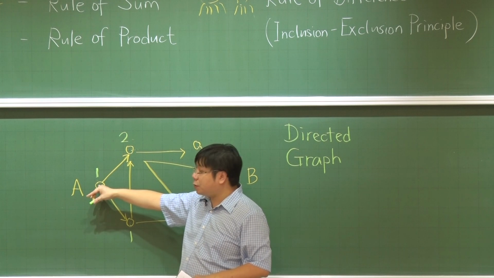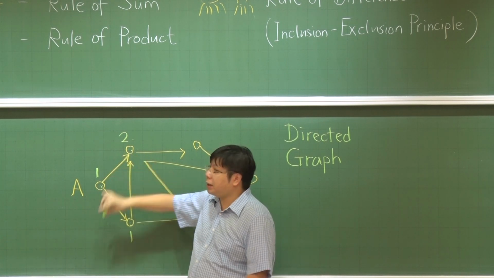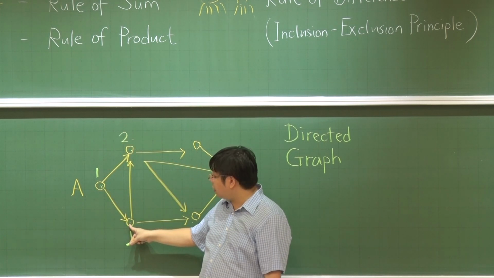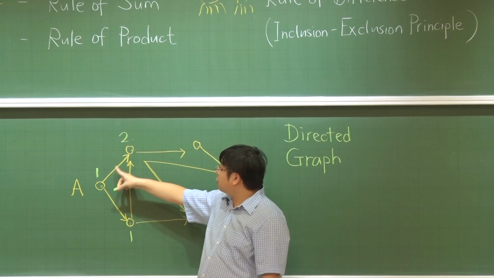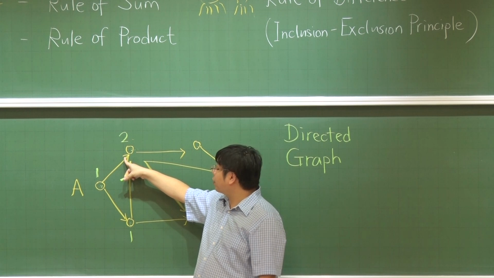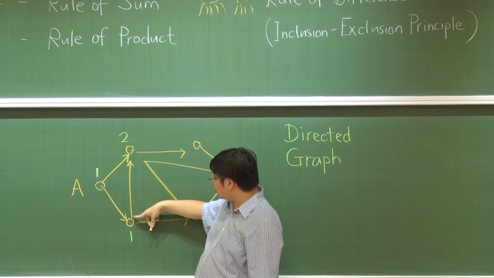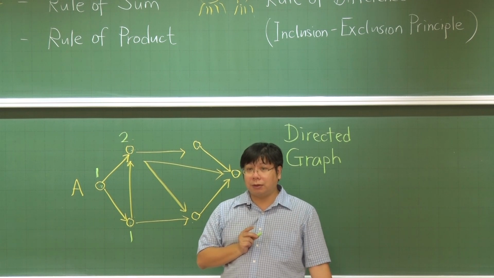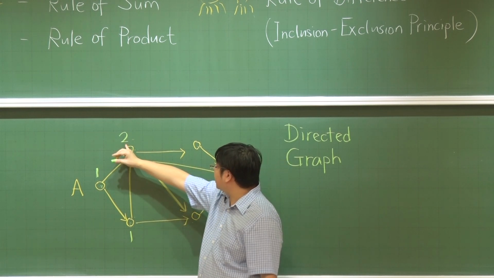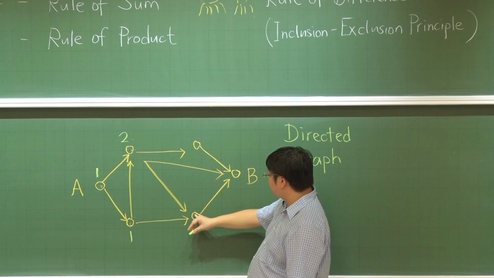One is from this one directly with an edge here. The other is I don't know how to get to this one from this vertex, then travel along this edge. So one is traveling using this edge before coming into this vertex. The other is traveling using this edge before coming into this vertex. So I get two here. Is that okay? Now if I have two here, then the next part is I have two options.